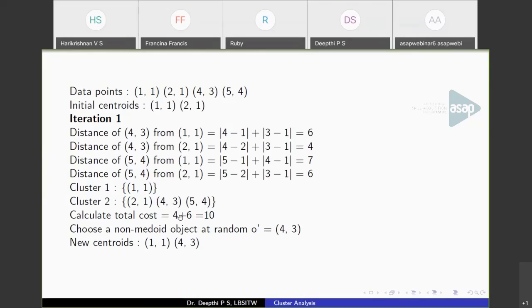So that is the 4 here. And the distance of 5,4 will be minimum to this second centroid, that is 2,1. So when you calculate the distance of 5,4 from 1,1 and 2,1, you got a lesser value in this case. So this is the cost of assigning 5,4 to 2,1. So this is what you add together, this 4 and 6. 4 plus 6 is 10. Hope it is clear now.